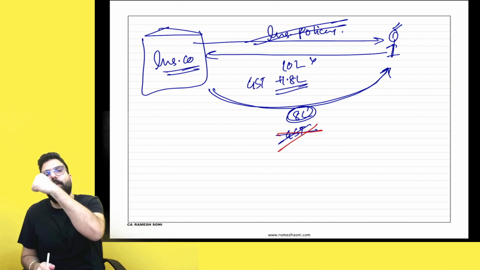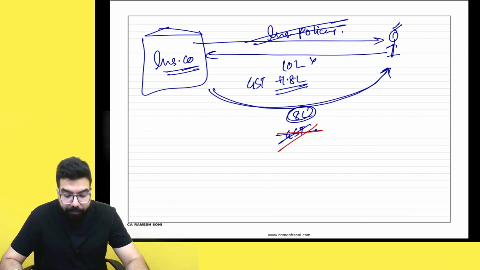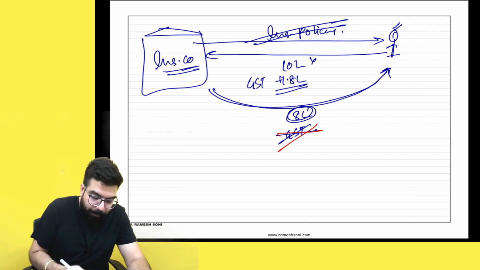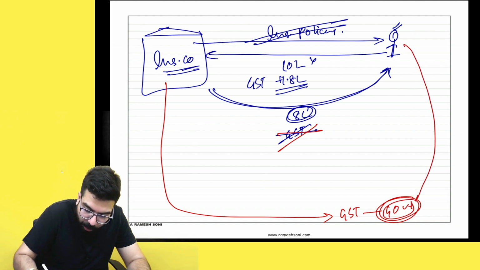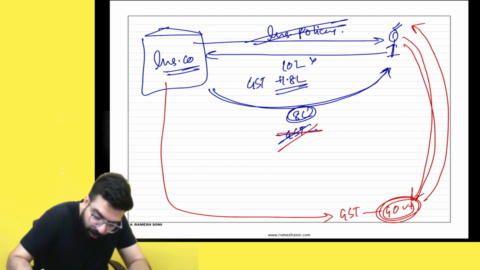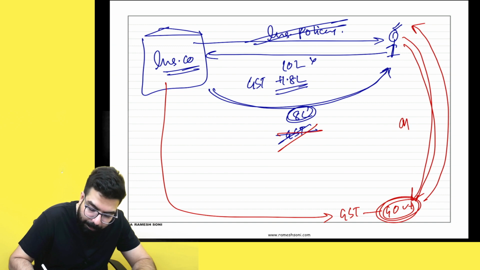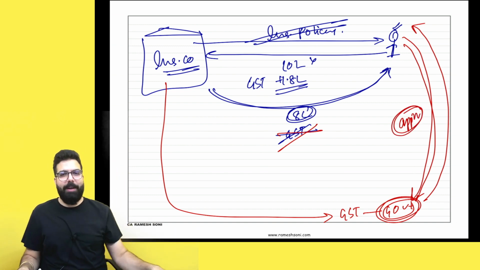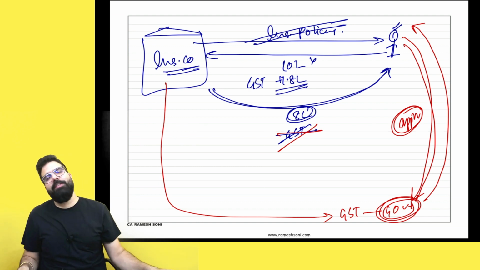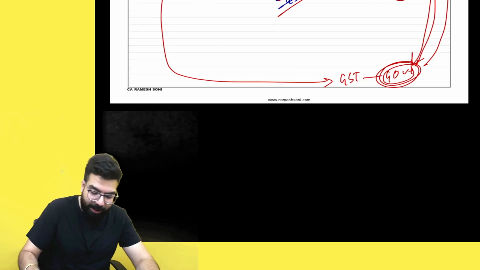Now in this scenario, what will happen? Sir, if they don't refund you the GST amount, but they have already paid the GST to the government, now you can file a refund application to the government, and the government will give you your GST back. But sir, how do I file a refund application? That is the procedure which has now been told. Listen to me very carefully.